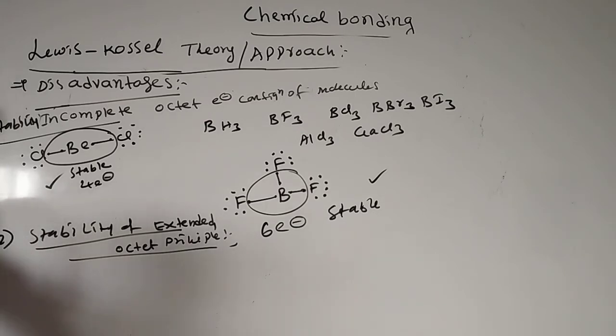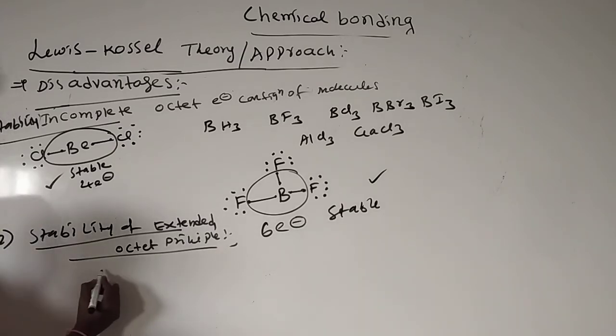After forming the compound, the central atom has more than 8 electrons, but it can exist, due to the presence of valence d electrons. But this theory fails to explain formation and stability of those molecules.